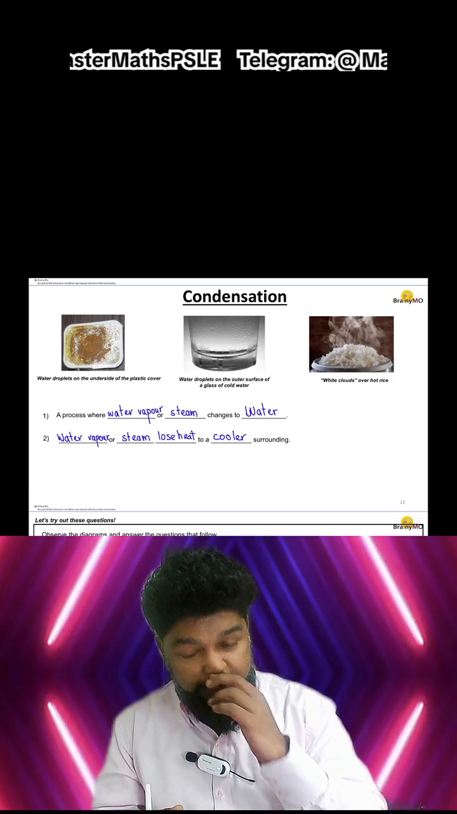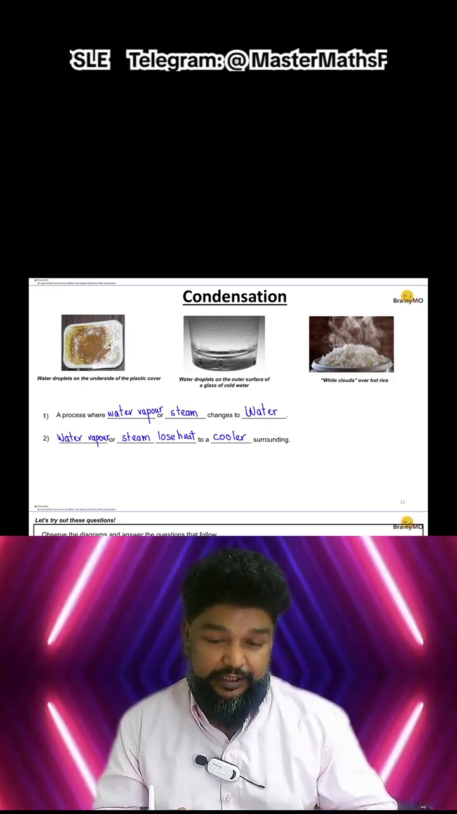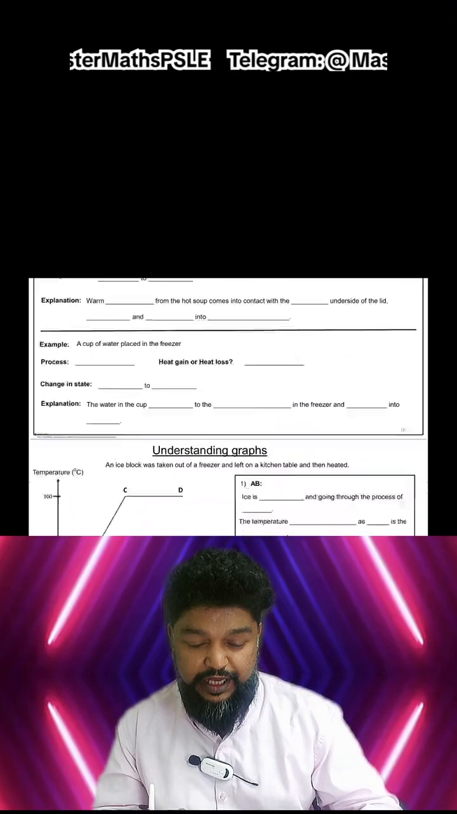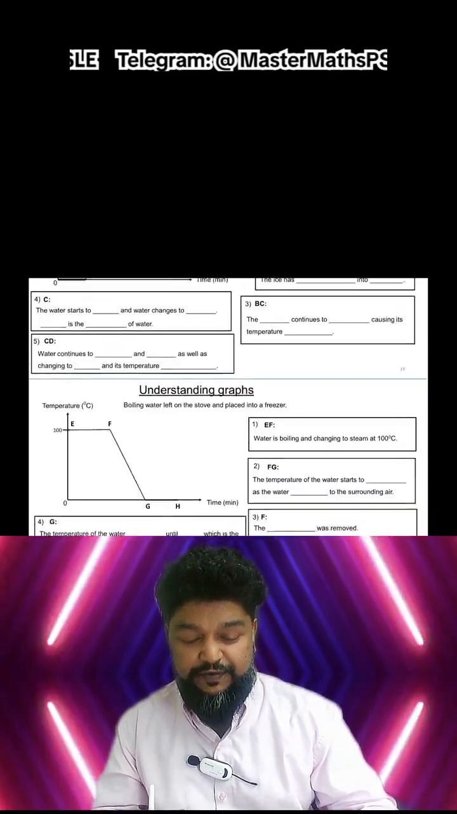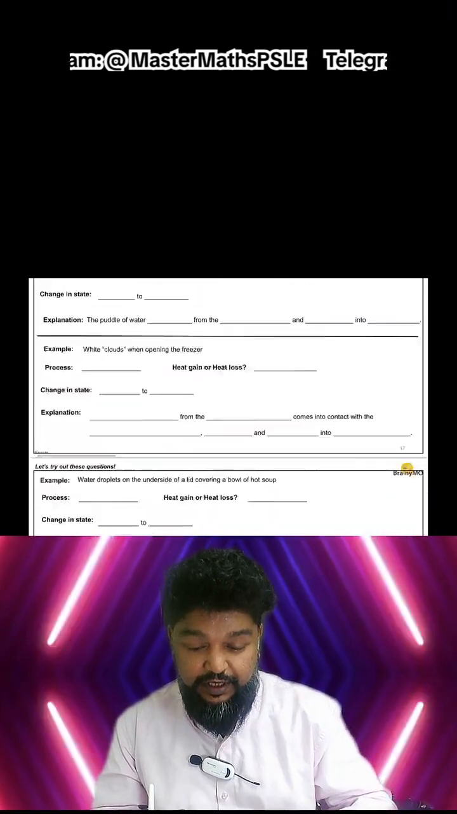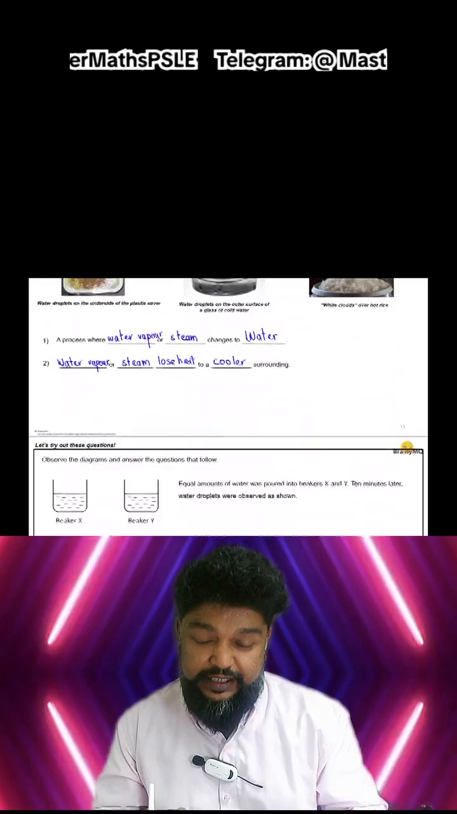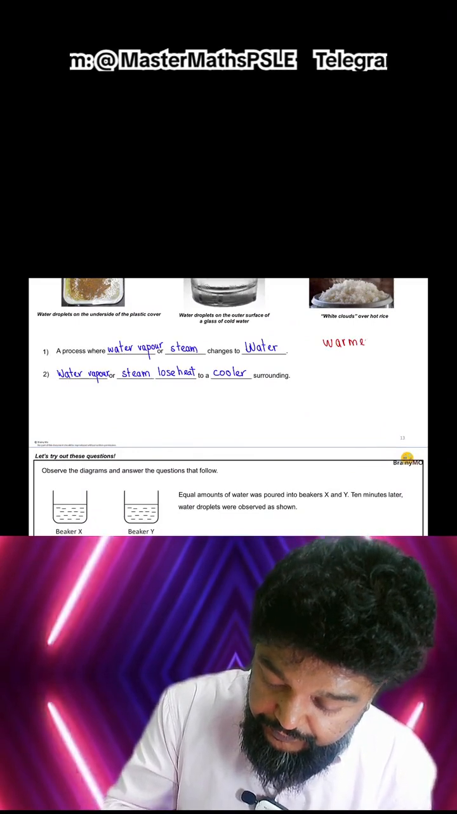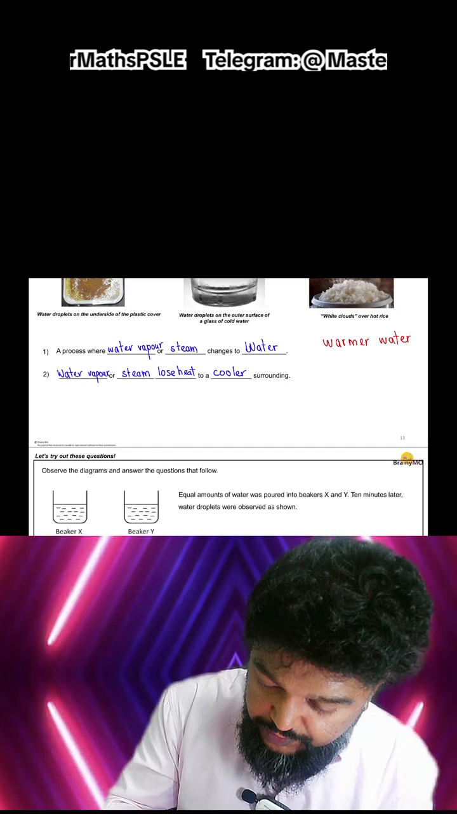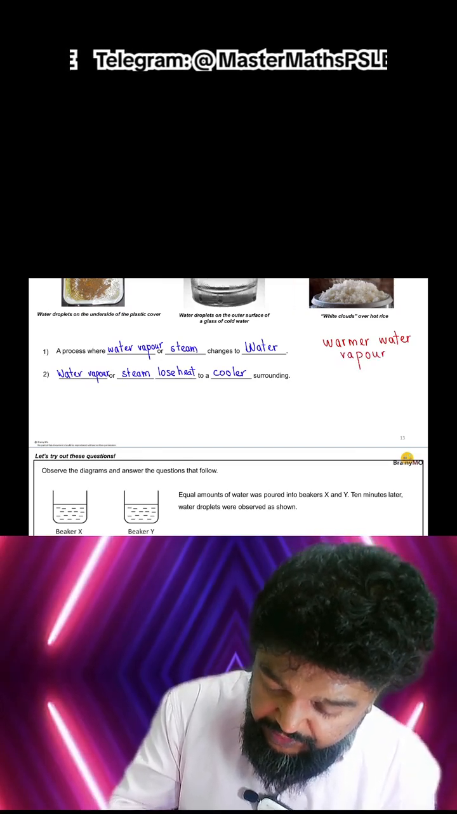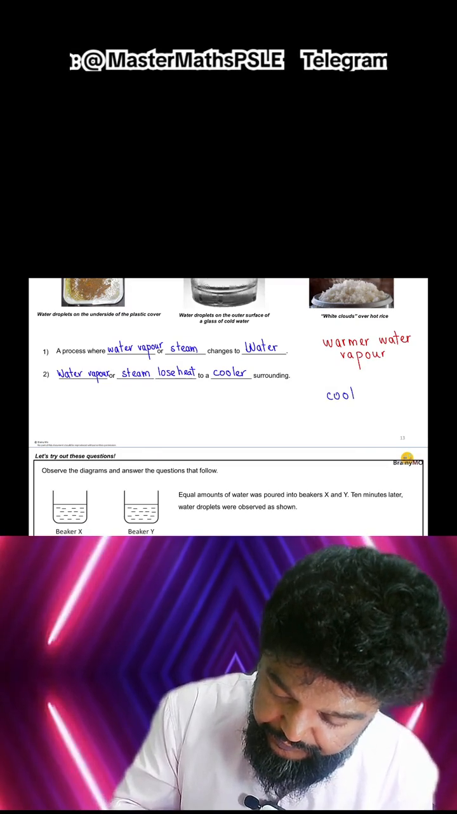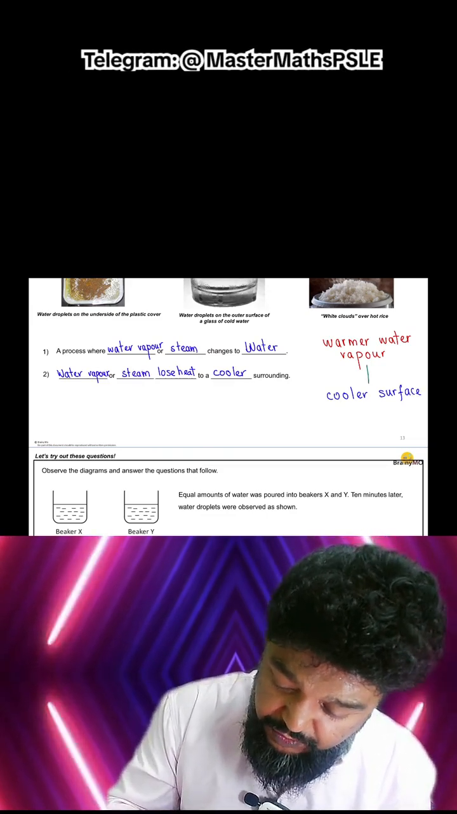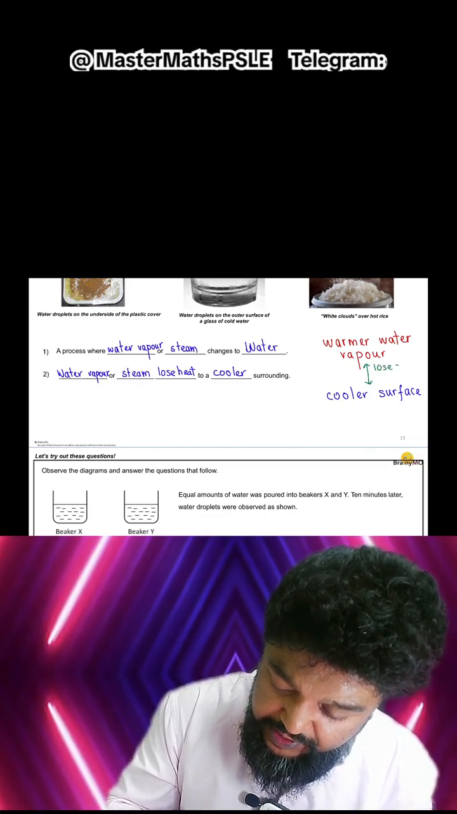Okay, so these two processes have a few other factors that we need to consider. I'm going to focus on condensation first, and then we'll quickly go through evaporation as well, and we still have something called the understanding of graphs. Right, so if I look at condensation, remember, it needs warmer water vapor. It also needs something called a cooler surface. And when the warmer water vapor touches this cooler surface, it loses heat and condenses.